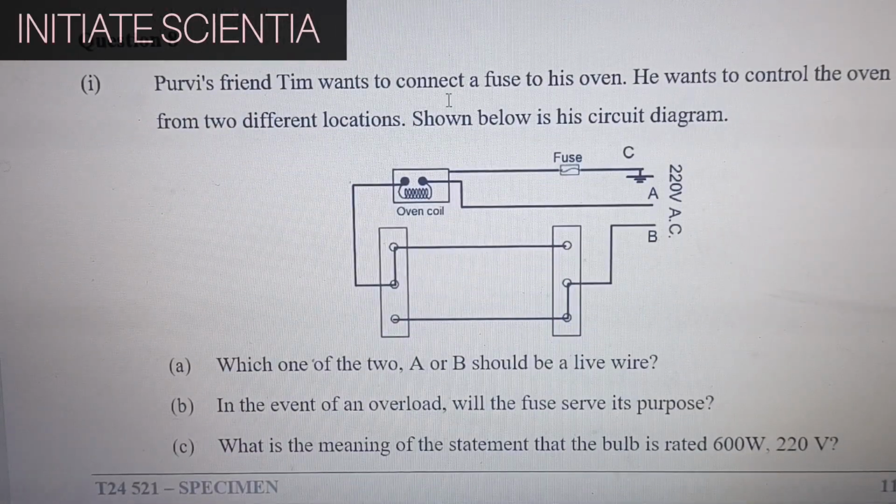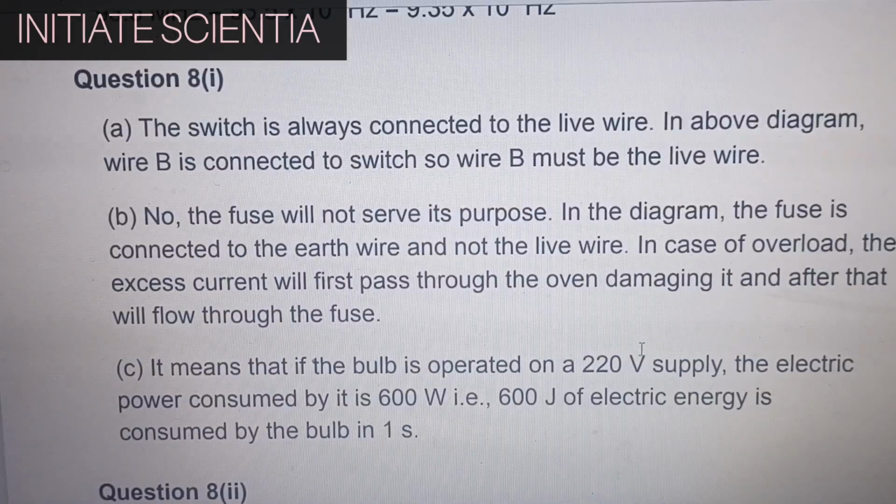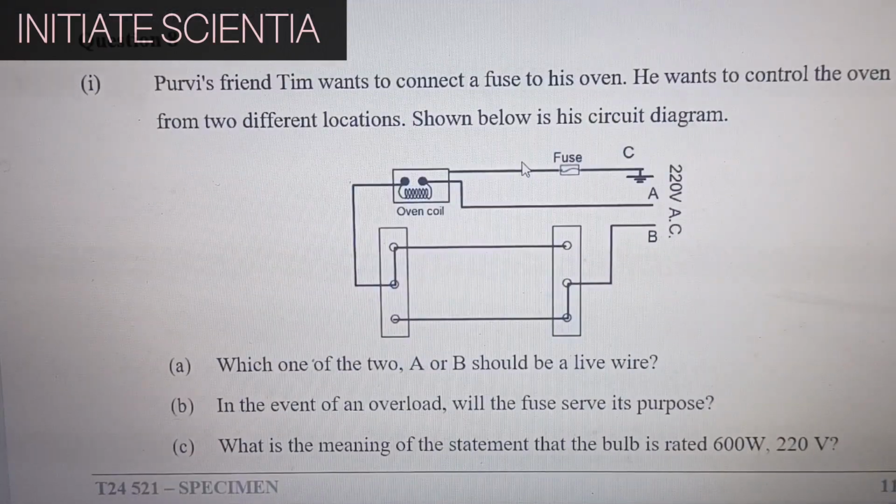Purvi's friend Tim wants to connect a fuse to his oven. He wants to control the oven from two different locations. Shown below is his circuit diagram. In which one of the two, A or B, should be a live wire? The switch is always connected to the live wire. In the above diagram, wire B is connected to switch, so wire B must be the live wire.